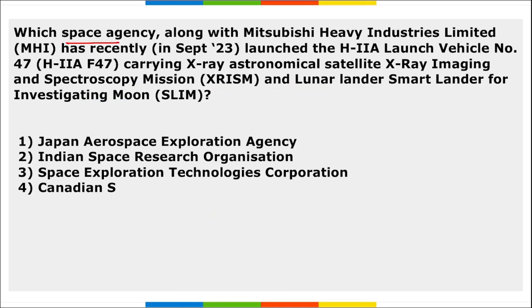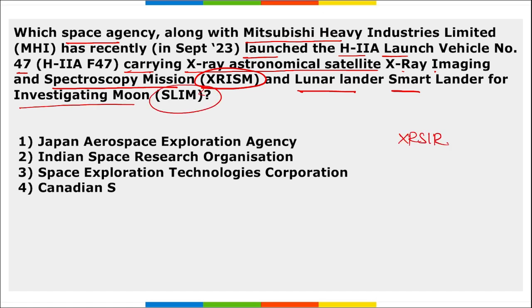Next, which space agency, along with Mitsubishi Heavy Industries Limited, launched the H-IIA launch vehicle number 47, carrying the X-ray astronomical satellite, X-ray Imaging and Spectroscopy Mission, that is XRISM, and the lunar lander, Smart Lander for Investigating Moon, that is SLIM? Which is that space agency that was carrying this? It is JAXA, that is Japan Aerospace Exploration Agency.